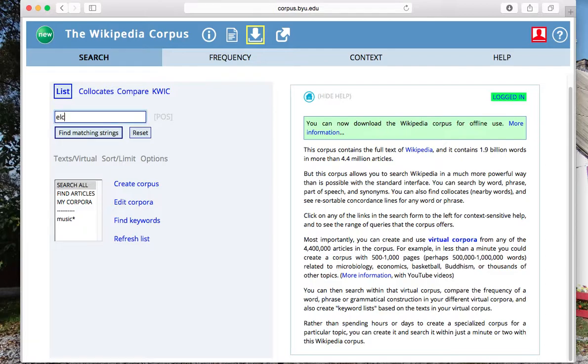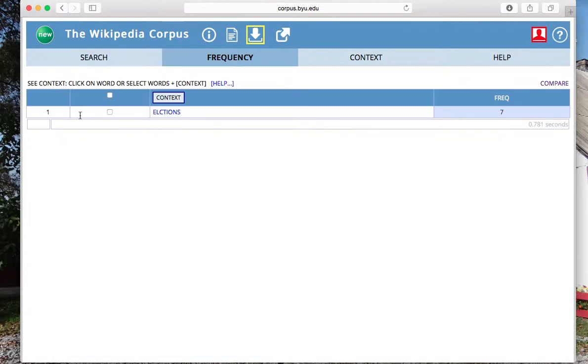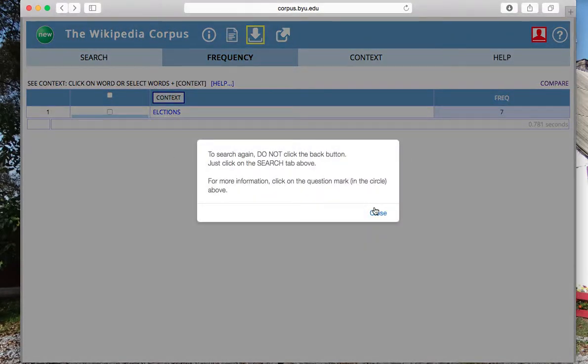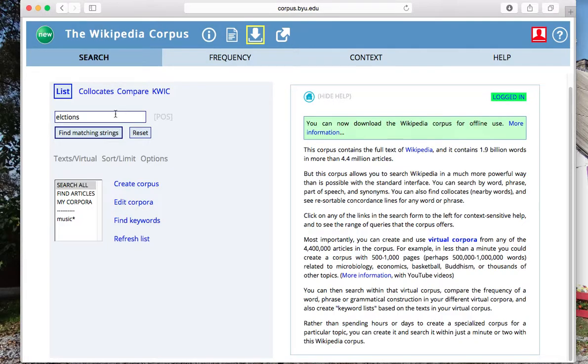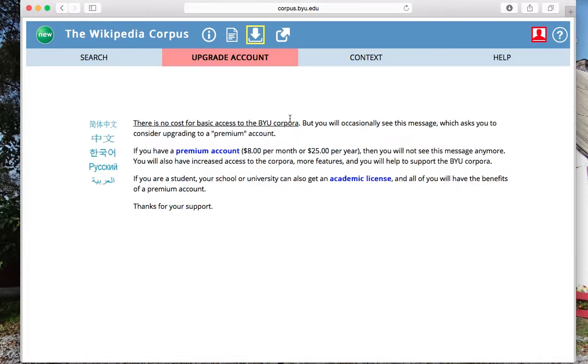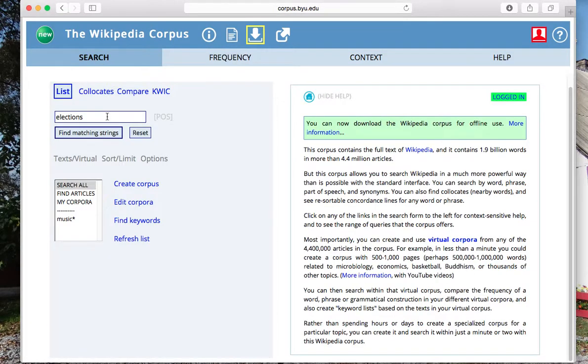might be elections. Oh, that's not how you spell that. And somehow that still comes up. Okay, let's try this. Well, I'm glad this showed up because this is actually one of the things that I have a criticism for. If you don't have a premium account, you occasionally get this little ad asking you to become a premium member so that you don't get these little messages. So now we'll go back to search and try this again.